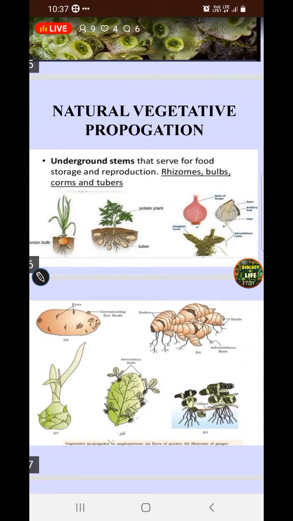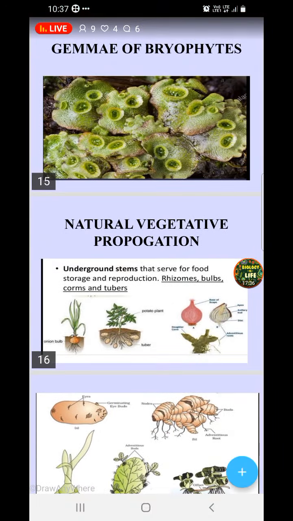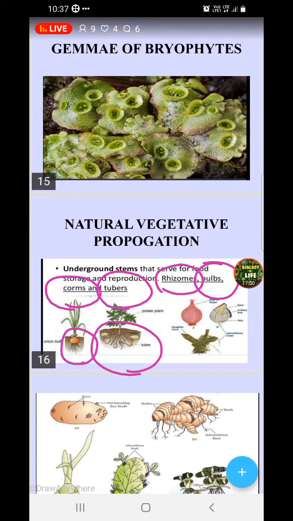Such type of vegetative propagation can also be called natural vegetative propagation. No need to take care of it, beta. No one has to take care of it; this happens naturally. Some examples are rhizomes, bulbs, corms, tubers. You can see here, onion is the example for bulb, and potato is the example for tubers, underground tubers. And even garlic comes under bulbs, okay.